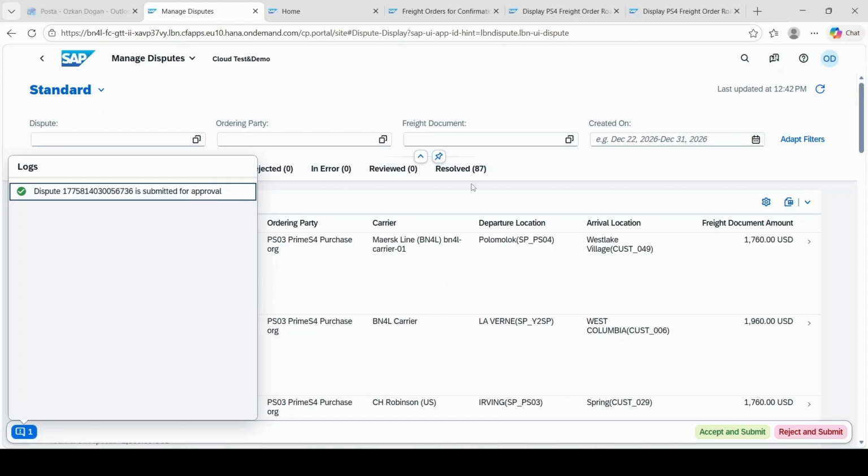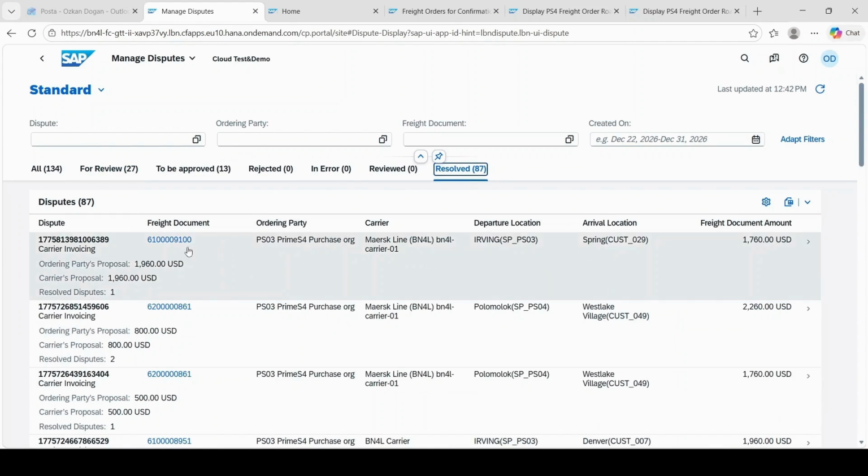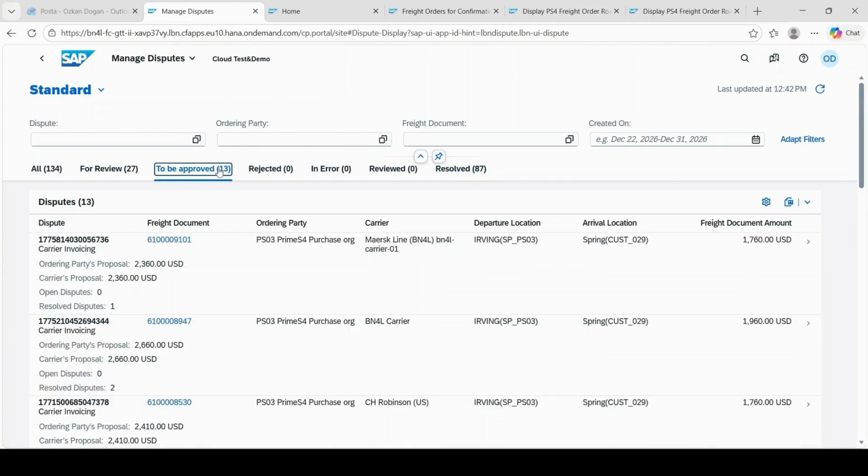I want to show in this tab also. As you see, the $200 more, this is the result. And for another one, this freight document is to be approved by my manager, Bimal. Now, these steps will be done by Bimal. Over to you. Thank you.